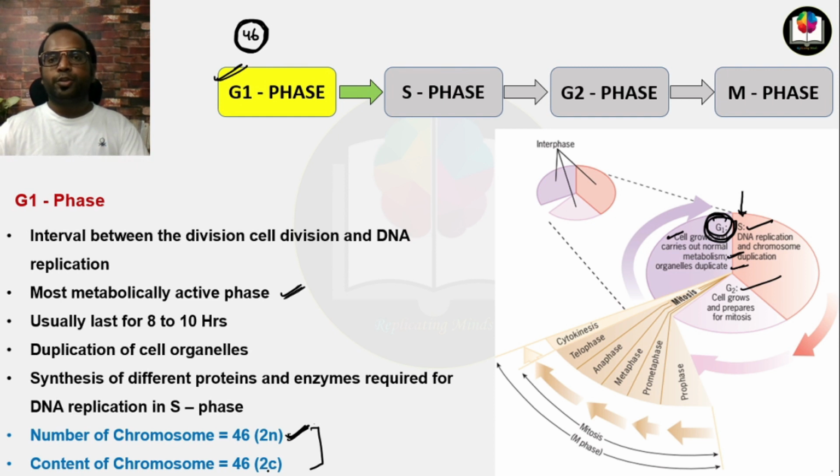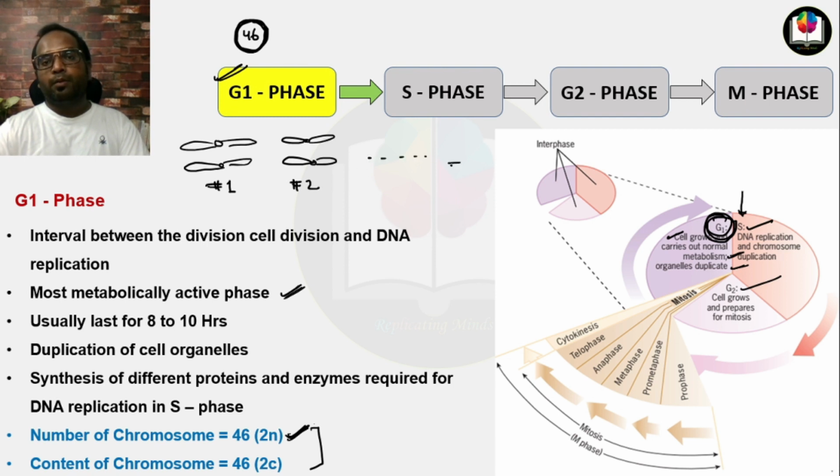Now you don't have to confuse between number of chromosomes and content of chromosomes. Suppose there are 23 pairs of chromosomes present in each human cell, this is pair 1, this is pair 2, and like this 23 pairs are present.